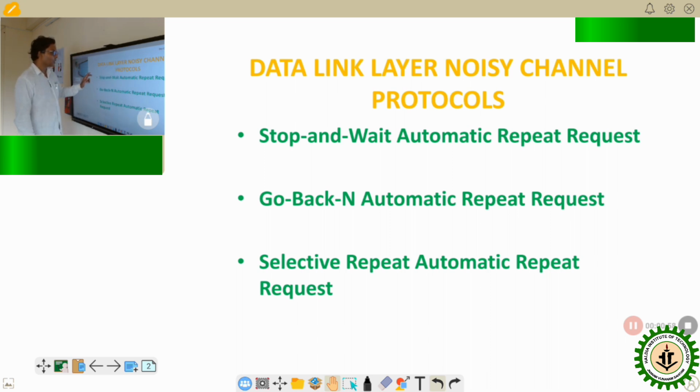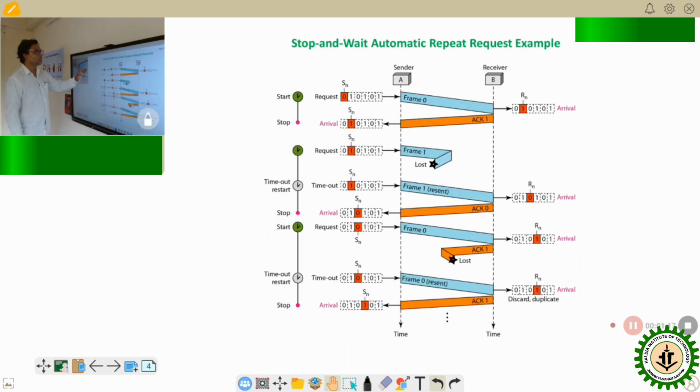The protocols are: number one, stop and wait ARQ, which stands for automatic repeat request. The second one, go back N automatic repeat request. And the third one is the selective repeat automatic repeat request. We'll go through this section one by one. The first one, the stop and wait automatic repeat request.